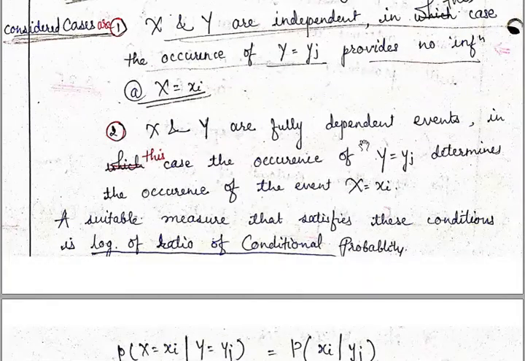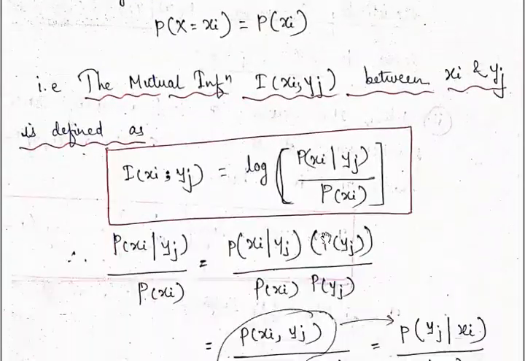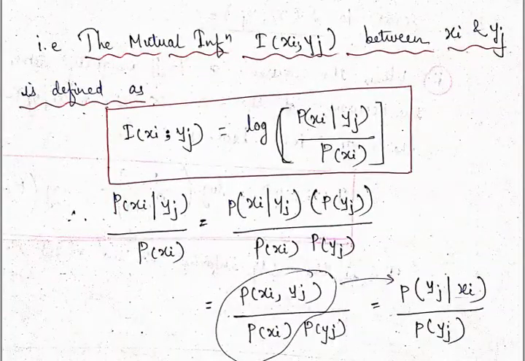So x and y are fully dependent events. In this case, the occurrence of y equal to yj determines the occurrence of event x equal to xi. A suitable measure that satisfies this condition is the log of the ratio of conditional probability. So what is that suitable ratio? Let's see here. So here we can identify it.